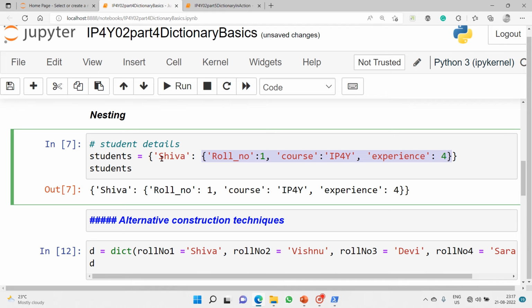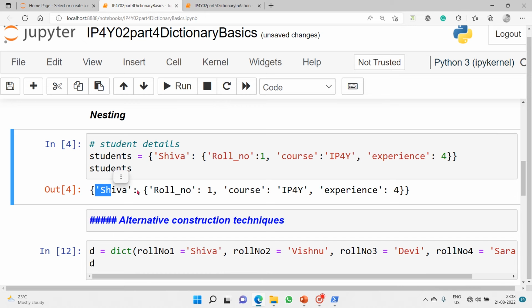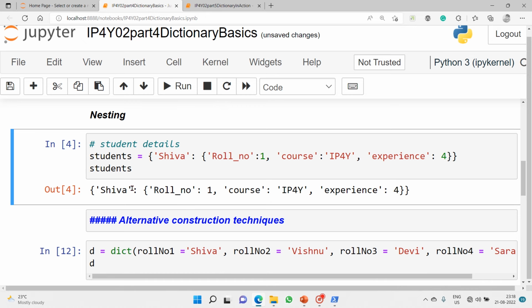Okay, so now his roll number is 1, his course enrolled is IP4Y, and his total job experience before joining this course is 4. So this is how we do the nesting, and this is the output. Basically we are saving all his details as the value to the key Shiva.